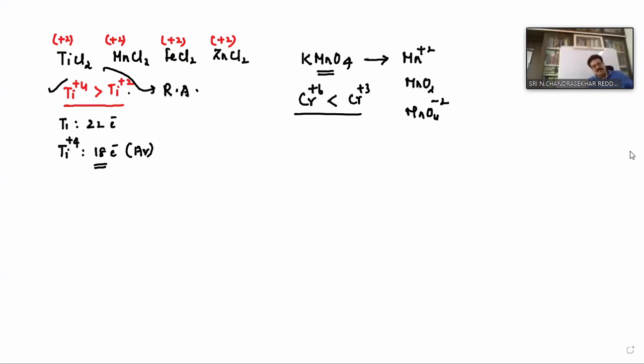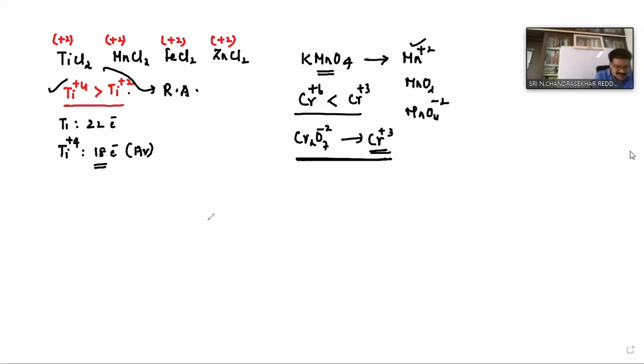Chromium compounds exist in +3 state. Therefore, dichromate ion is ready to convert into Cr+3 in presence of strong reducing agents; permanganate is ready to convert into Mn+2 and dichromate into Cr+3, because Cr+3 is more stable. Already we have discussed the reason, because of half-filled t2g.